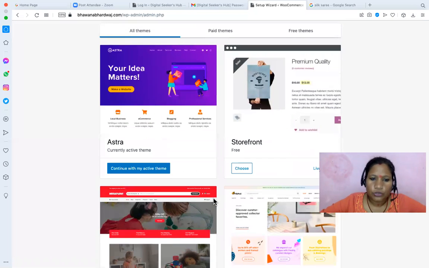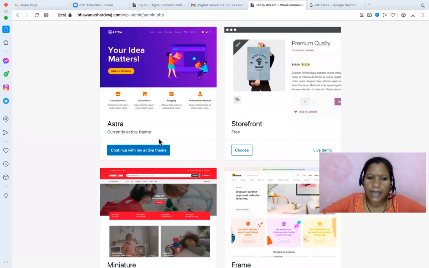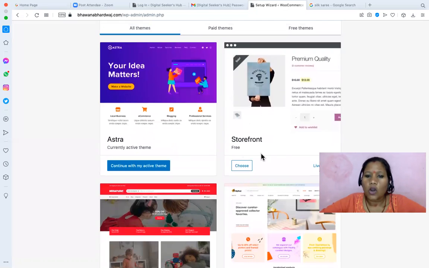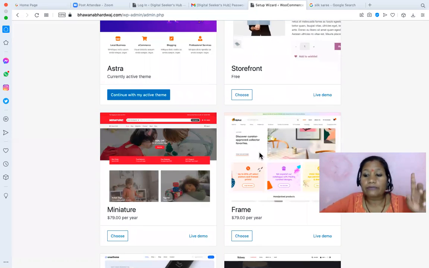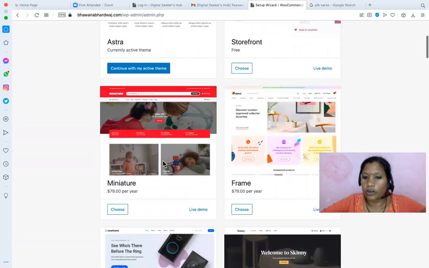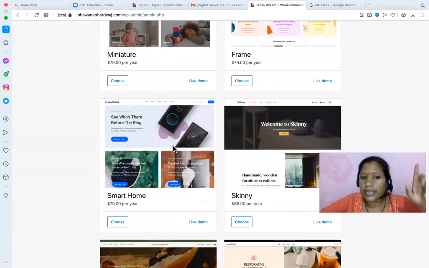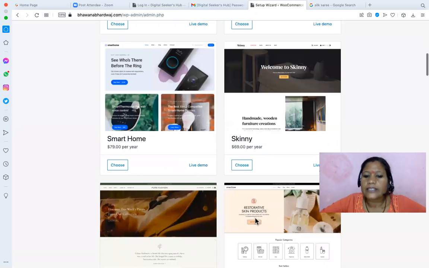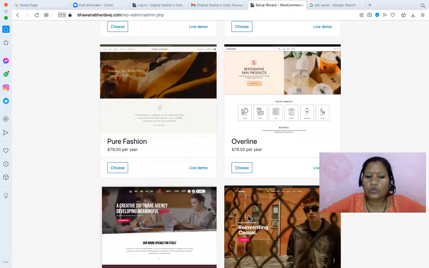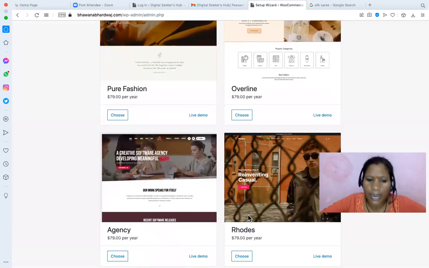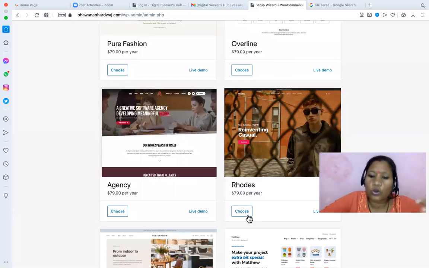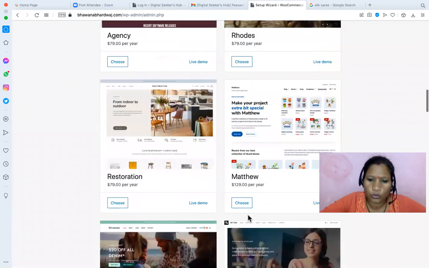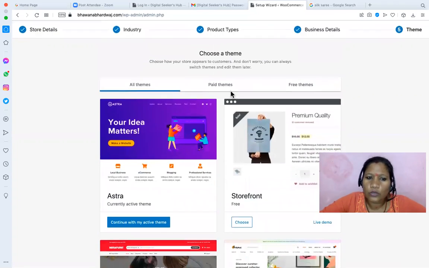Now they are suggesting a theme. This is my active theme, and I can continue with this one. Whatever category you have selected, like fashion, they give suggestions according to that. But it's totally up to you. You can choose one of them or use your own theme. Right now I'm going to continue with Astra, because I have a current theme.